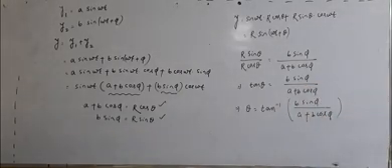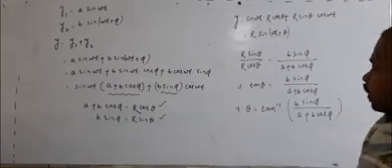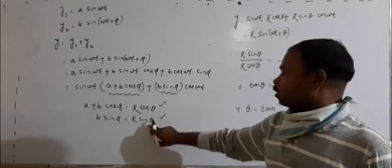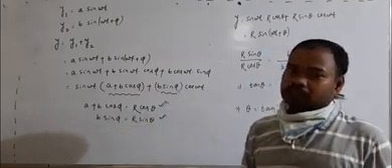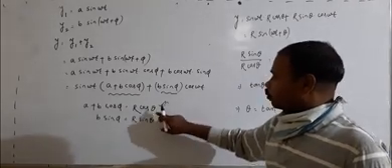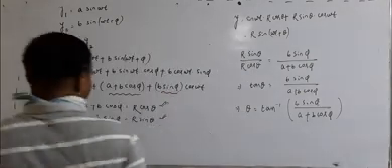Now let us find the amplitude of the resultant wave. How do we find it? Let us square both sides of the two equations and then add them.